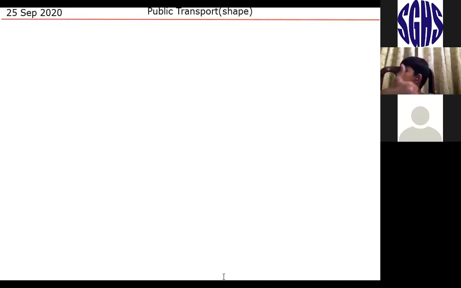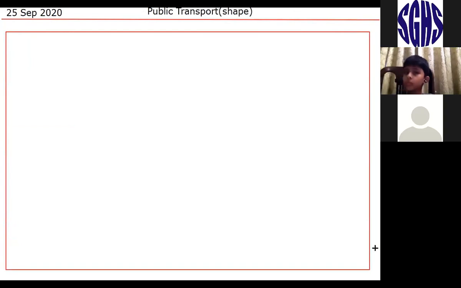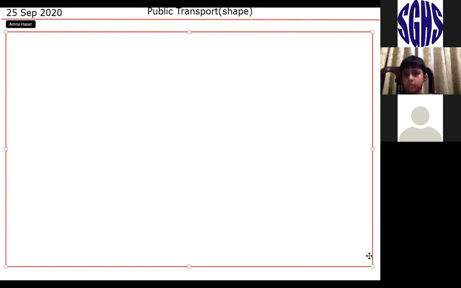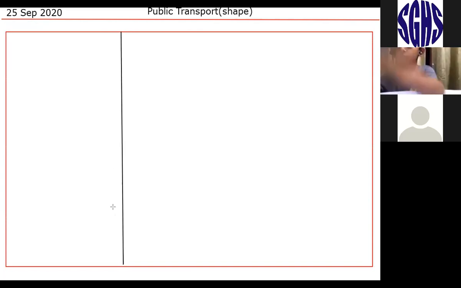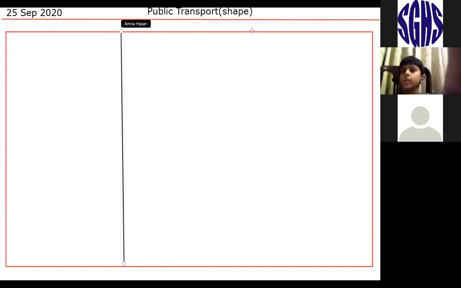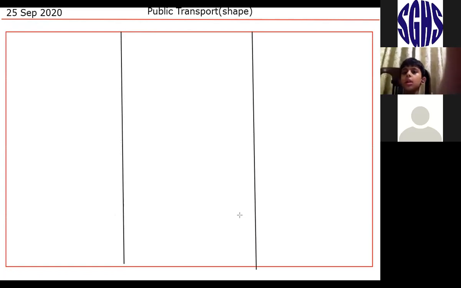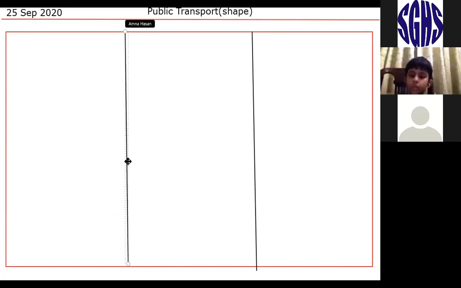Now you have to make a box, a rectangle. I'm using red color, but you can choose black color because that's the color we use. Now I'm going to divide my box into 6 boxes. I'm going to divide my box into 6. You equally divide it. Equally divide your box.